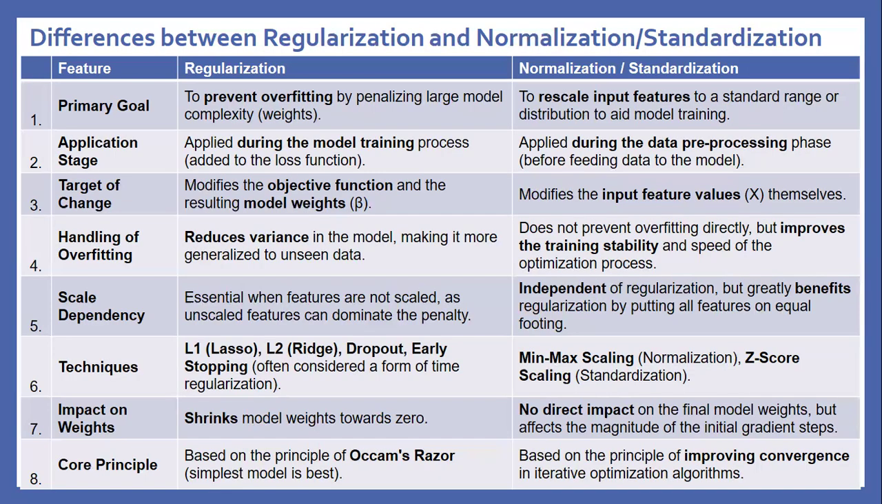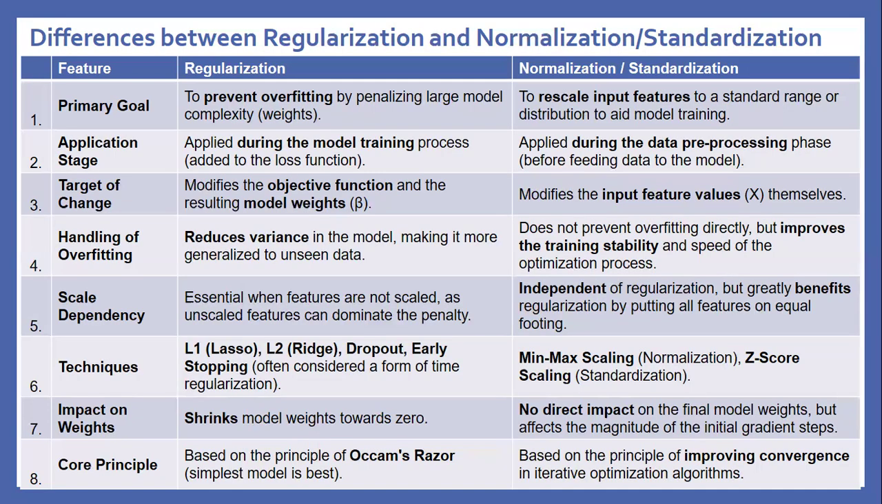Scale dependency: scaling is essential for regularization when features are not scaled, as unscaled features can dominate the penalty. Normalization is independent of regularization, but greatly benefits it by putting all features on equal footing. Techniques: regularization has L1 lasso, L2 ridge, dropout, and early stopping, often considered a form of time regularization. Normalization has min-max scaling, Z-score scaling, and standardization.